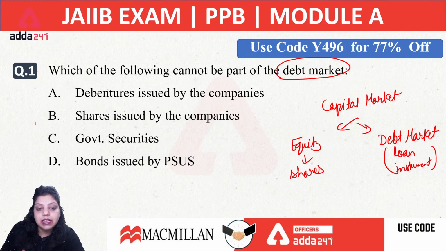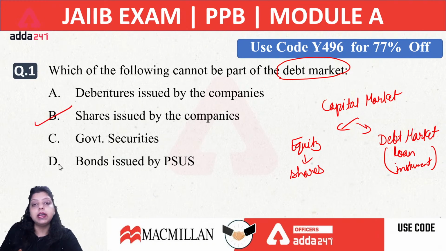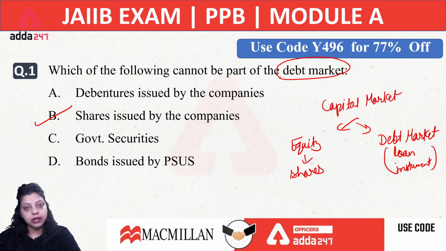So what will be the right answer? The right answer will be shares issued by companies, because it is not a debt market instrument, it is part of the equity market. The right answer is B, shares issued by companies.